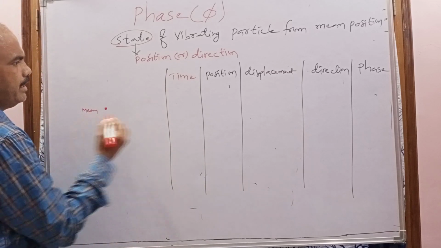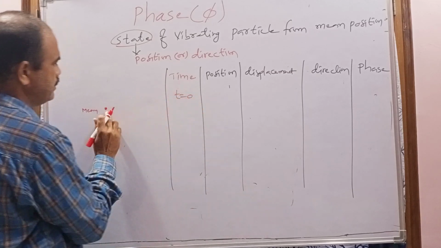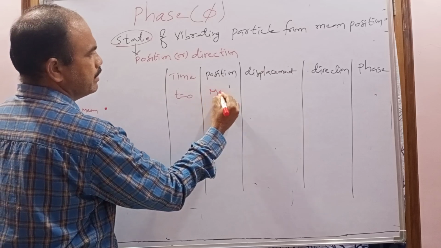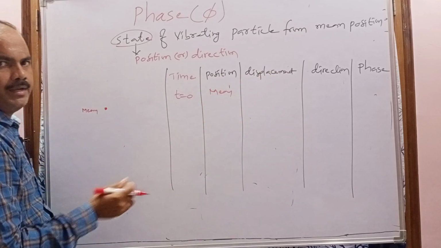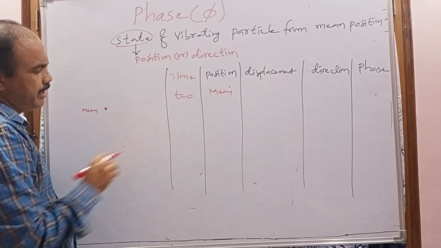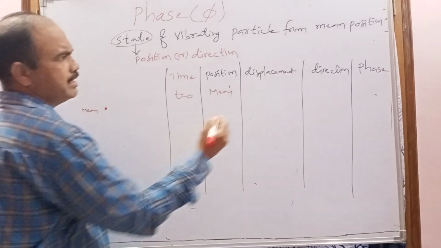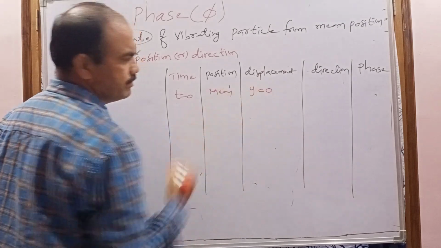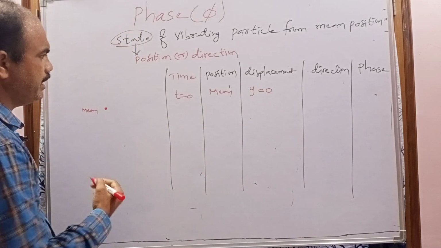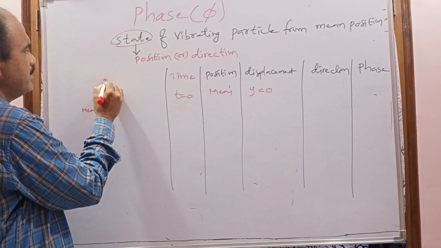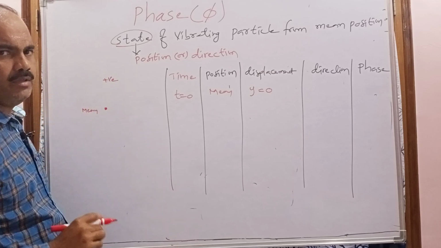So initially, when time t equals 0, where is the particle? At the mean position. So what is the displacement? It is starting the vibration from where? Mean position. That's why the displacement becomes 0. Now in which direction is it moving? Let us consider initially it is moving towards the positive extreme position.